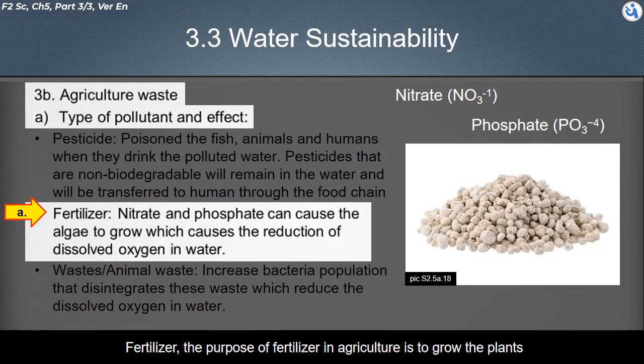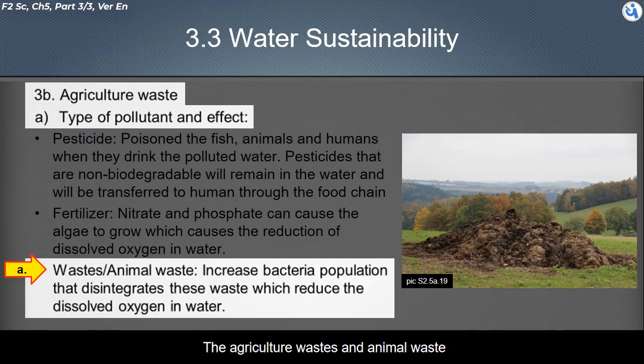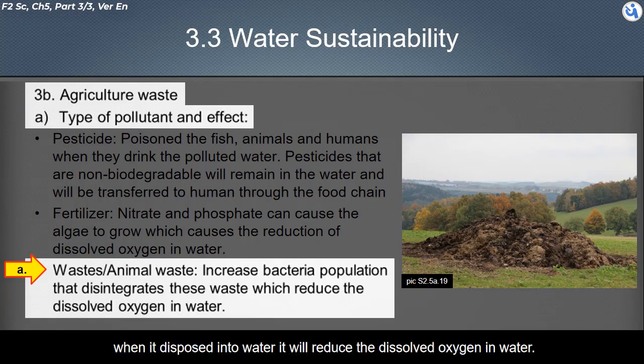Fertilizer. The purpose of fertilizer in agriculture is to grow the plants. But the misplacement of fertilizer into the water is unwanted. Because nitrate and phosphate in the fertilizer can cause the algae to grow, which causes the reduction of dissolved oxygen in the water. The agriculture waste and animal waste can increase the bacteria population that disintegrates these wastes. When it is disposed into water, it will reduce the dissolved oxygen in water.